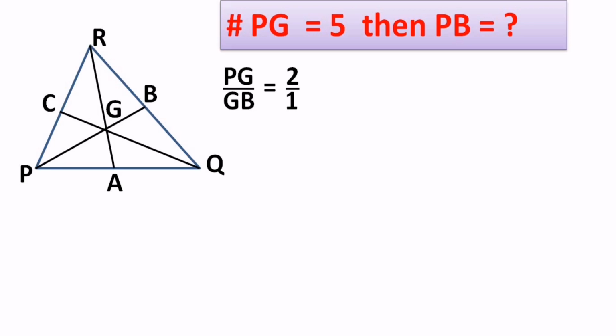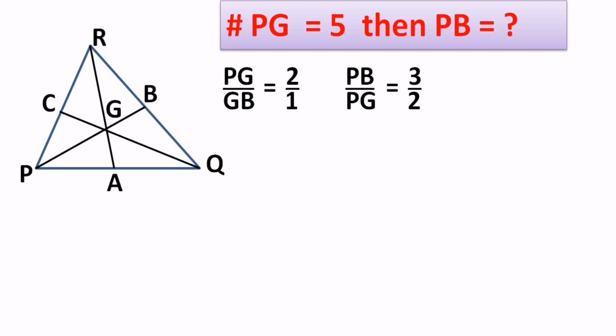With the help of this ratio we can find two new ratios also. If PG is 2 parts and GB is 1 part, that makes the whole PB 3 parts. So using this information I can find PB upon PG also.